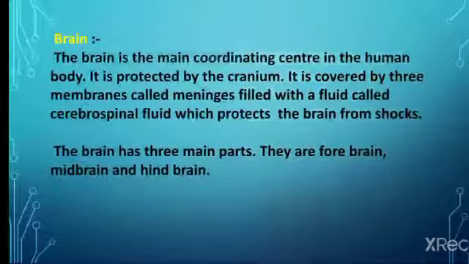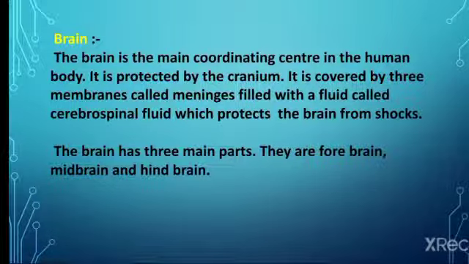Brain. The brain is the main coordinating center in the human body. It is protected by the cranium. It is covered by three membranes called meninges, filled with fluid called cerebrospinal fluid, which protects the brain from shock. The brain has three major parts: forebrain, midbrain and hindbrain. It is the main coordinating center in the human body, protected by the cranium.